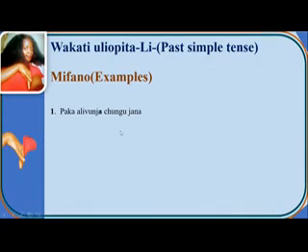Number 1. Paka alivunja chungu jana. A cat broke a pot yesterday.